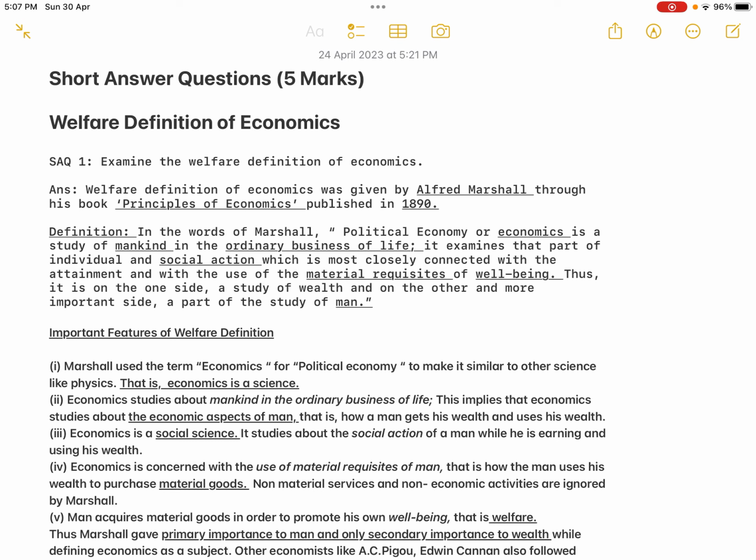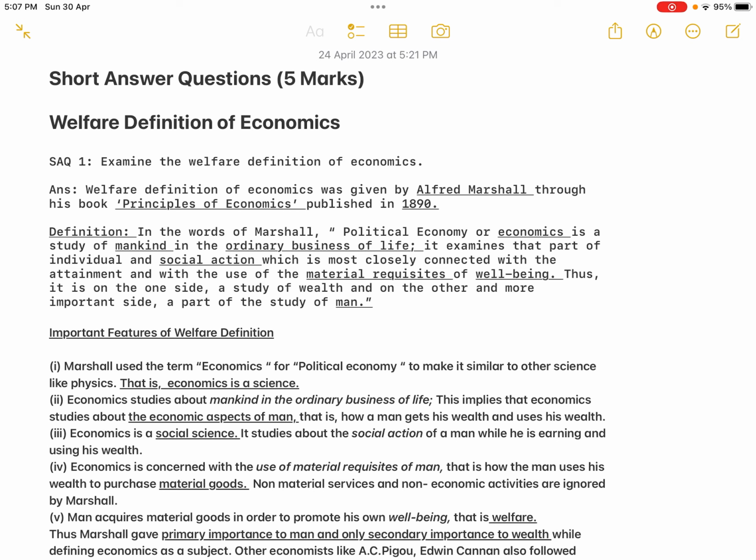So economics is also a science. Economics can be addressed separately as we address physics and chemistry. They are physical sciences, while economics comes under the category of social science. Economics also teaches something valuable to human beings. So economics can be separated from politics, and it can be elevated to the status of science. That was the first feature, the first importance of Marshall's welfare definition.